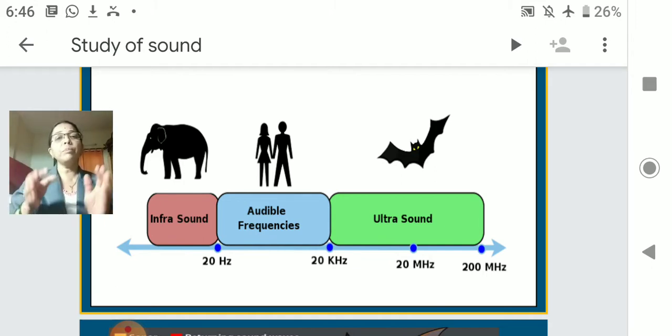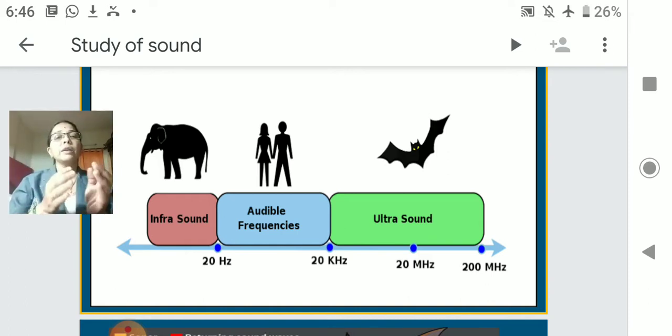Below 20 hertz, some of the animals can perceive the sound. Ants, dogs and cats can perceive some infrasound and ultrasound. So we have classified according to our perceiving of the sound.